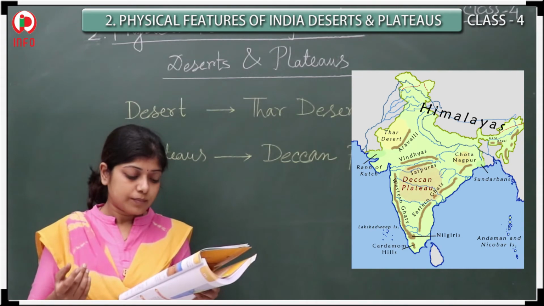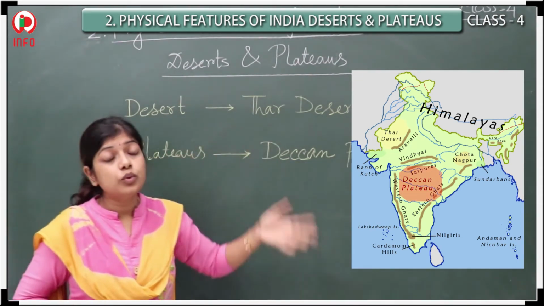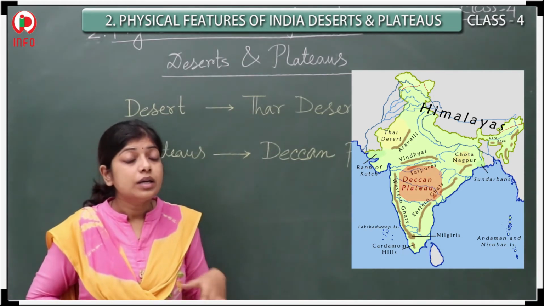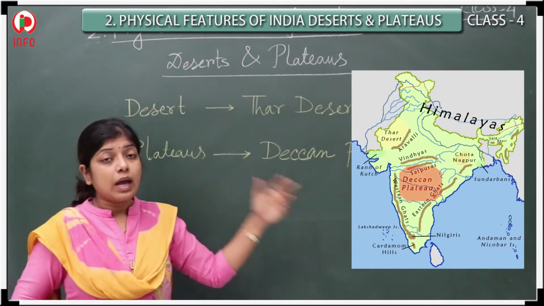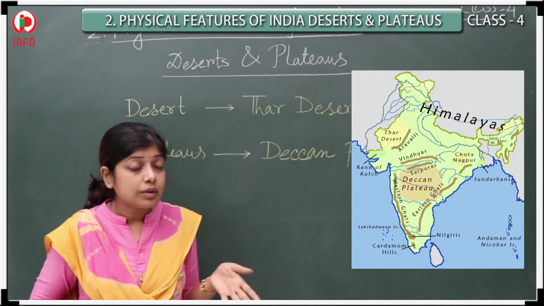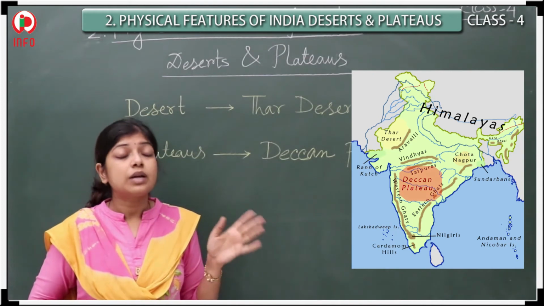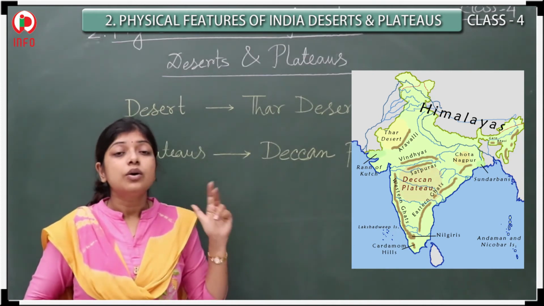So you can understand that the southern portion of our India is almost covered by this Deccan Plateau. In the east side, which mountain range is there? That one is the Eastern Ghats. And in the west portion, which range?